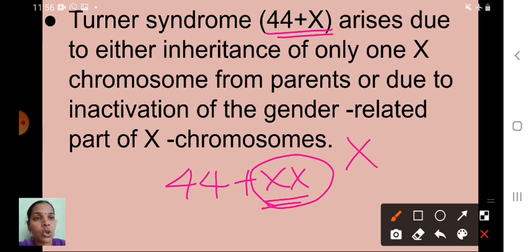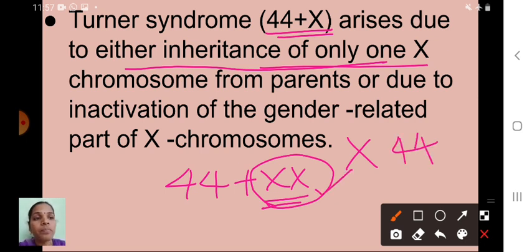So Turner syndrome, 44 plus X, arises due to either inheritance of only one X chromosome instead of two X chromosomes from parents, or due to inactivation of the gender related part of X chromosomes. Understood, children? So this is normal, but 44 plus X is Turner syndrome affected people.